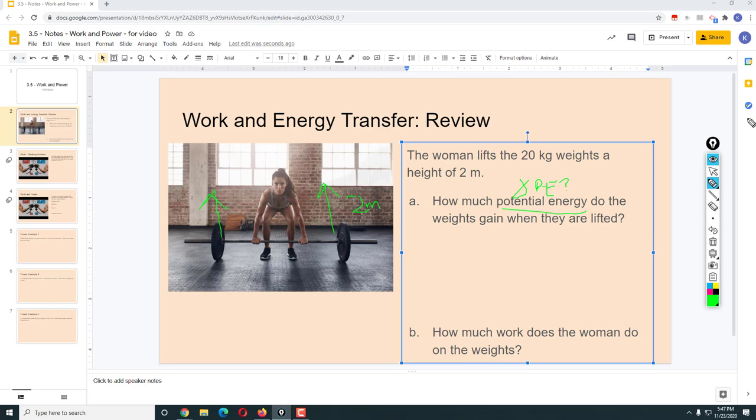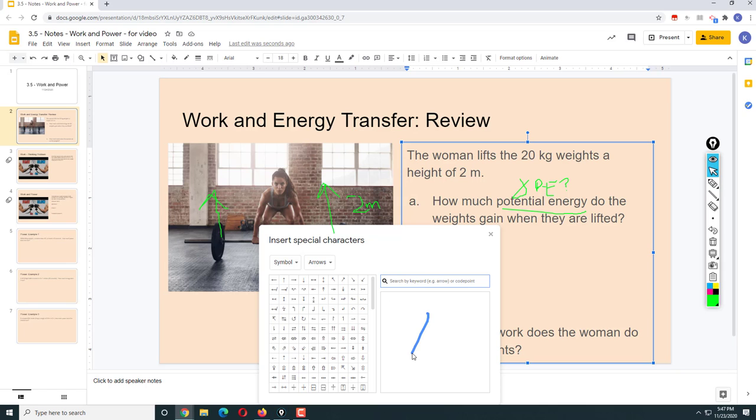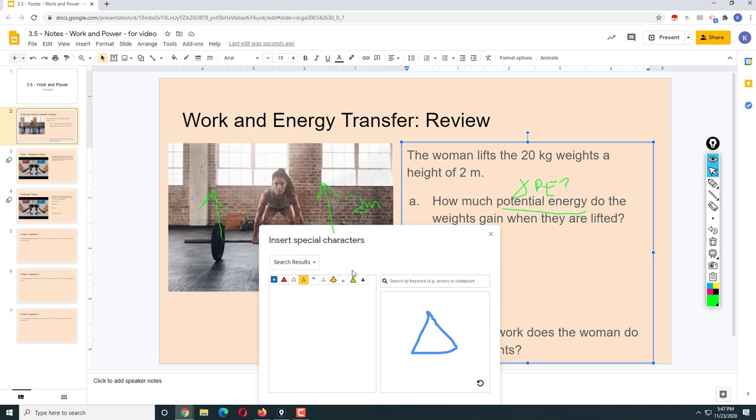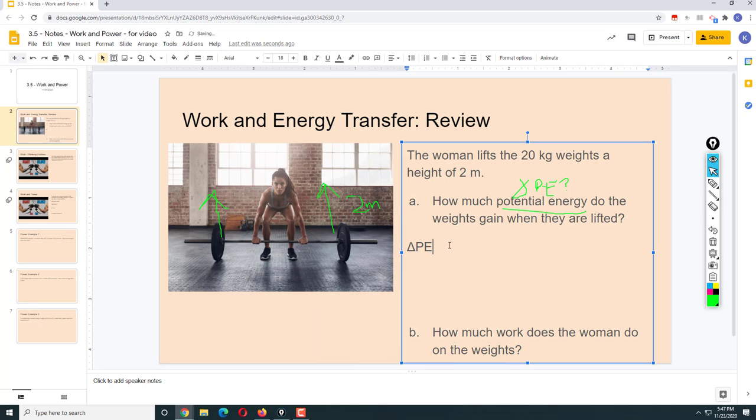So that's what we don't know. Okay. So we know that mass is 20. Gravity is about 10 on Earth, acceleration due to gravity. Change in height is 2 meters. So this is 20 times 10 times 2. That's about 400 joules. So the weights gain 400 joules when she lifts them up.